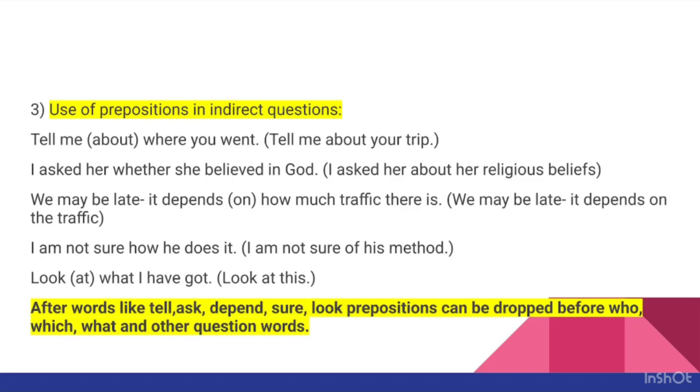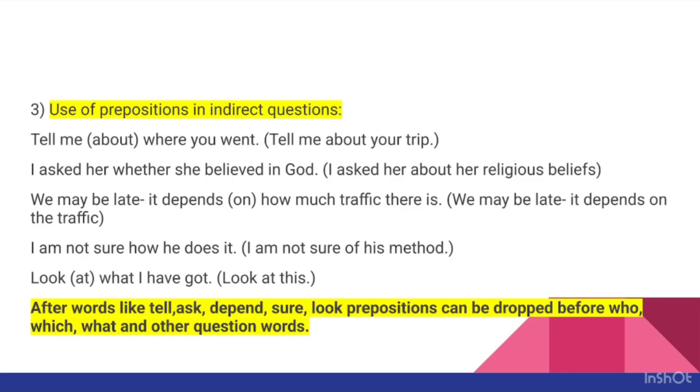So in case of indirect question, I have written the rule just at the end of this slide. Read that. After words like tell, ask, depend, sure, look, prepositions can be dropped before who, which, what, and other question words.